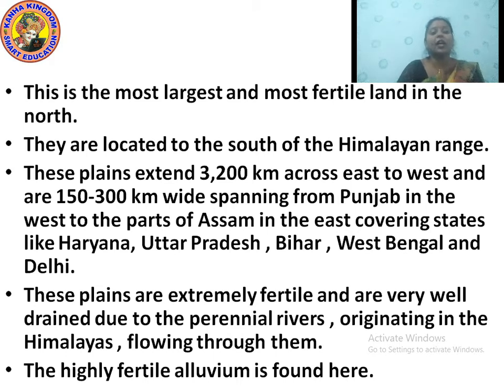The highly fertile alluvium is found here. Alluvium is said to be the most fertile mineral for cultivation, so very highly fertile alluvium is found here, due to which the land is very fertile.